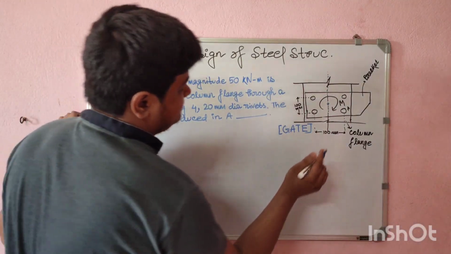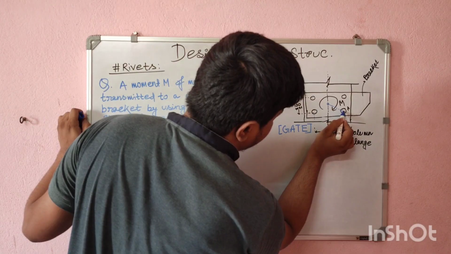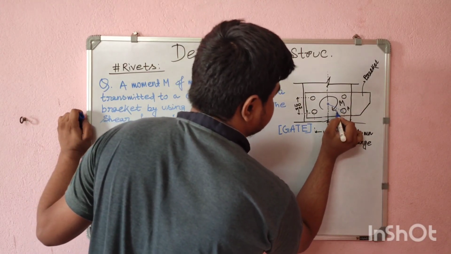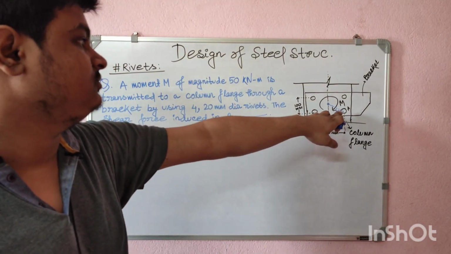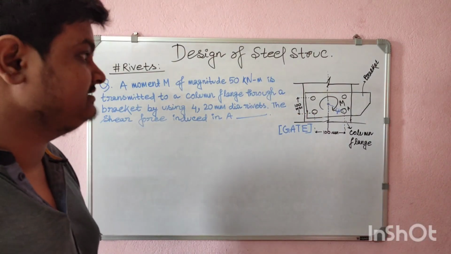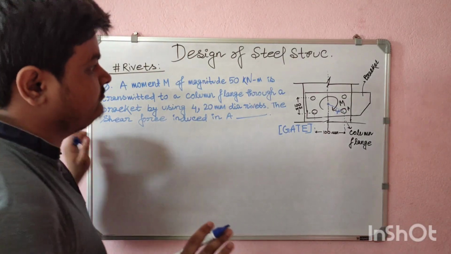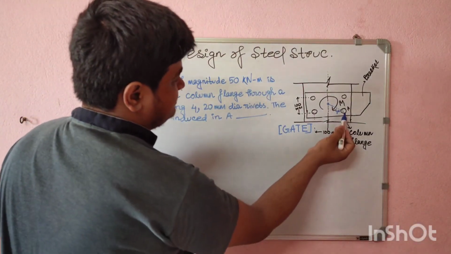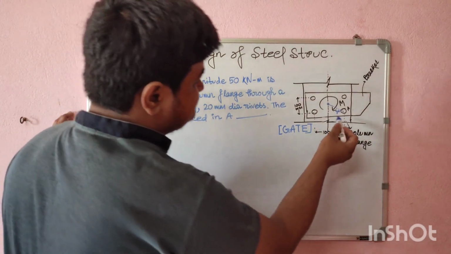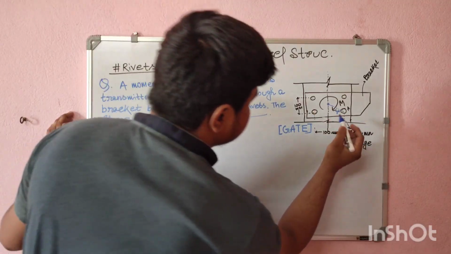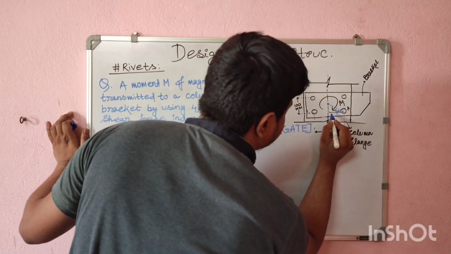We have to find out the shear force of rivet A. For finding shear force, first we have to find out the distance from the centroid to one rivet. Let's take it as r. So this is the distance of one rivet from the centroid, that is r. Now we have to find out the value of r. How can I find the value of r? Look, here it is given that the distance between rivets is 100 millimeter. As this system is 100 millimeter, this distance will be 50 millimeter.